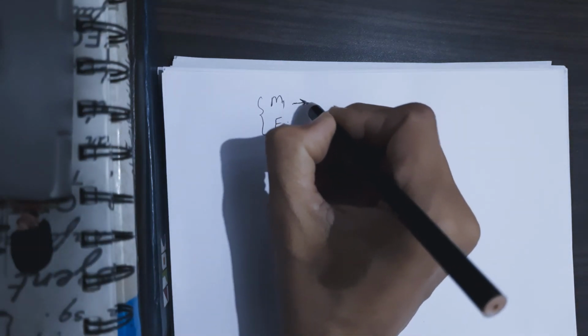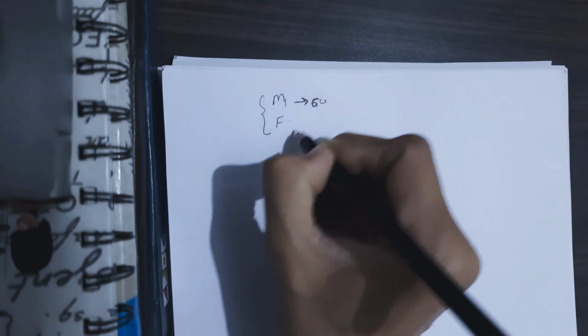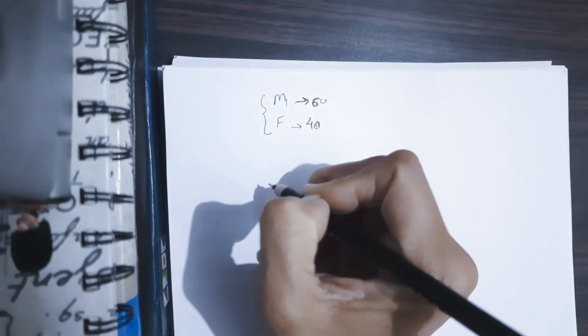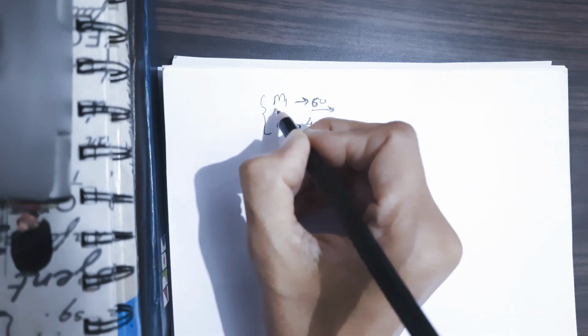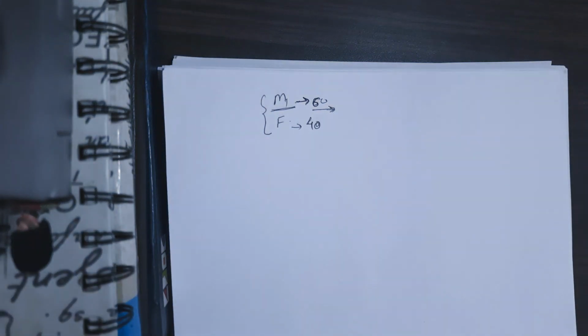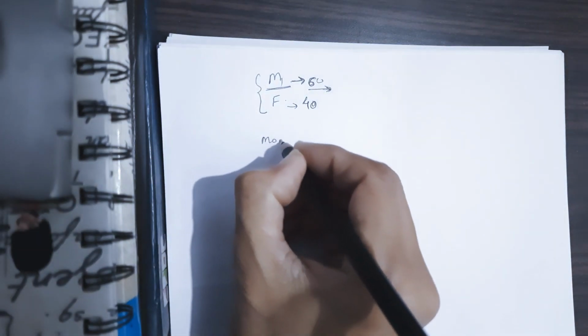I'll calculate how many times males are coming. So suppose 60 males are there and 40 females are there. So what will my result be? My result will say that most of the students in my class are male. So whenever categorical data is there, we need the mode.